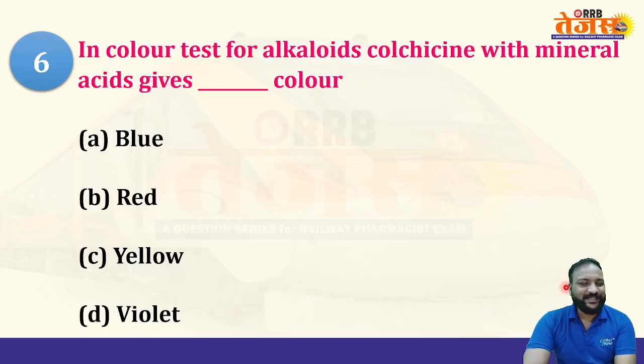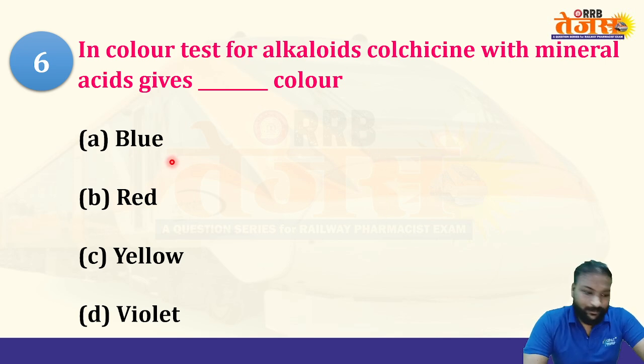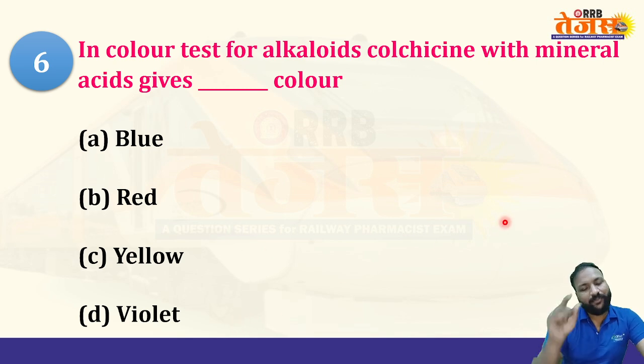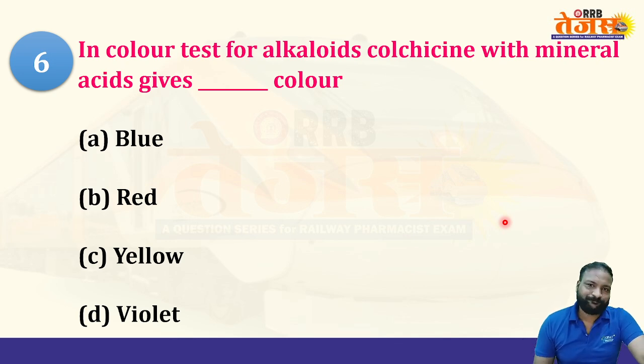The next question of this series, sixth. In the color test for alkaloids, colchicine with mineral acid gives which color? Option A blue color, B red color, C yellow color, and D violet color. So what is the right option here?